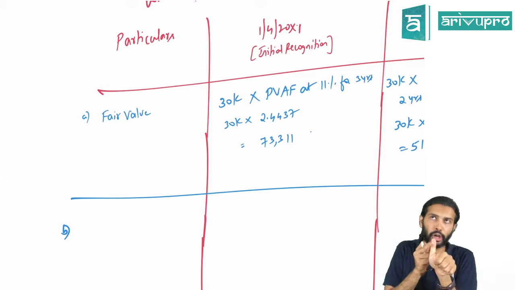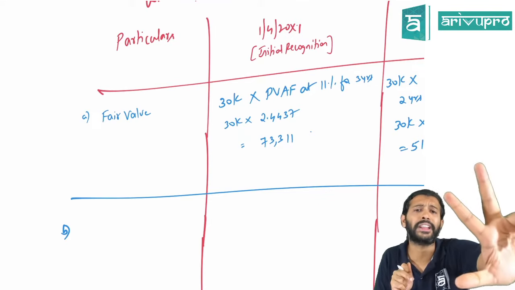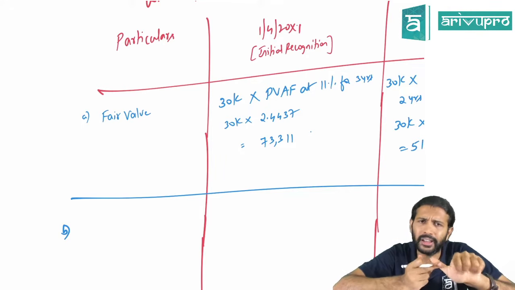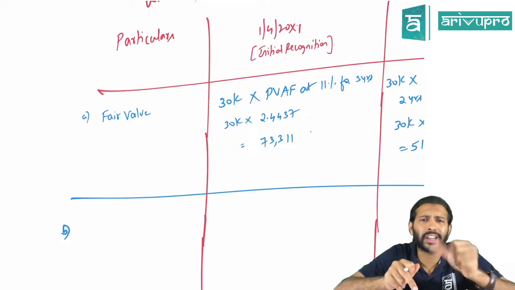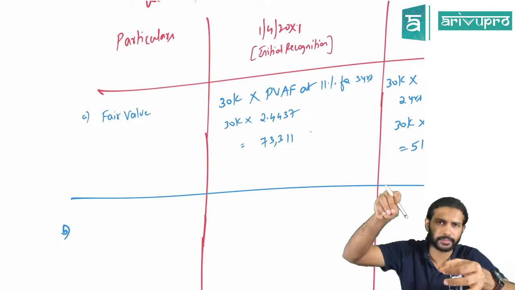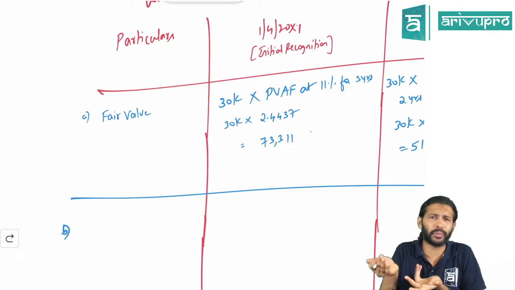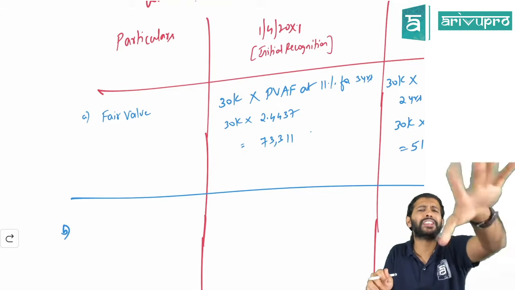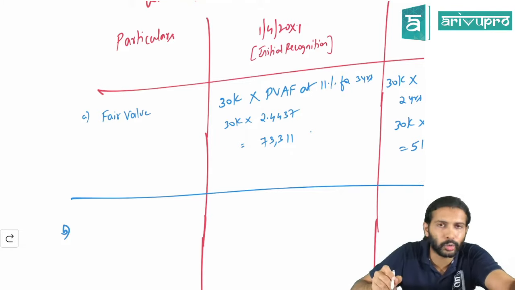Sir, will we use the amortized cost method, or the FVTOCI method, or the FVTPL method? See, to use the amortized cost method and the FVTOCI method, it should satisfy the contractual cash flow test, the CCF test. Here, is there any contractual cash flow? Nothing is happening over here, right? There are no periodic cash flows that you are getting here. So this financial liability has to be measured at FVTPL, fair value through profit and loss account.